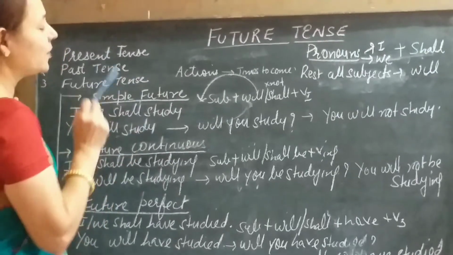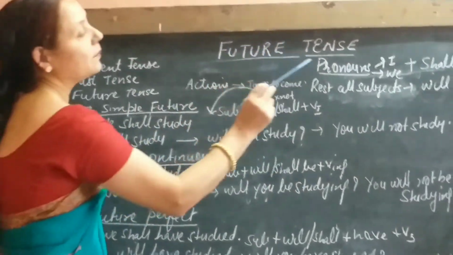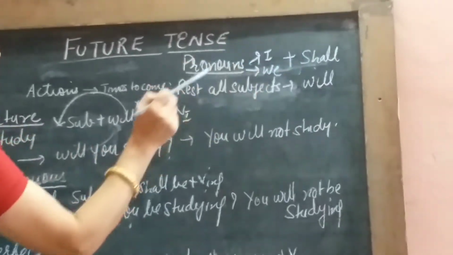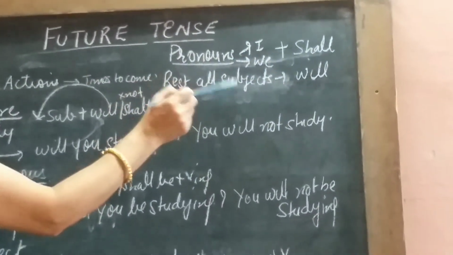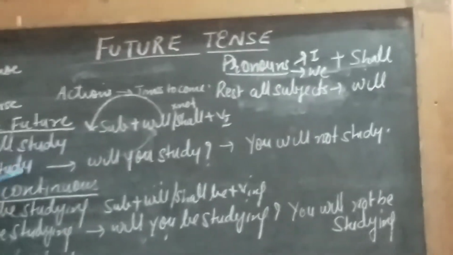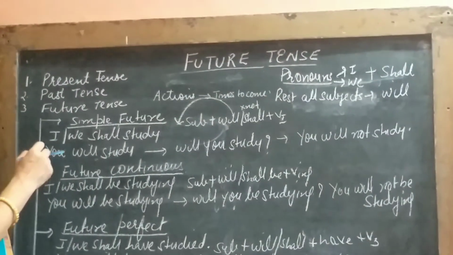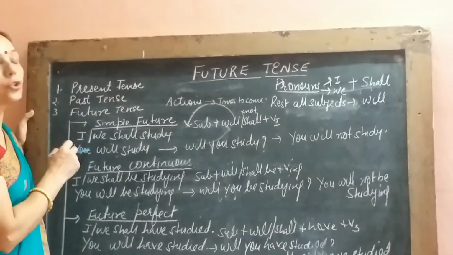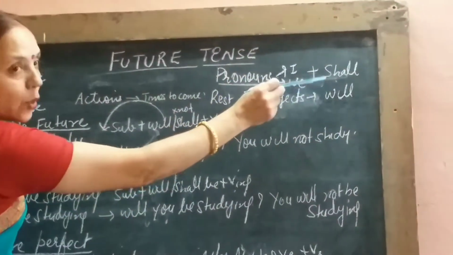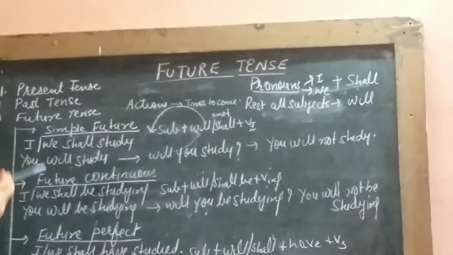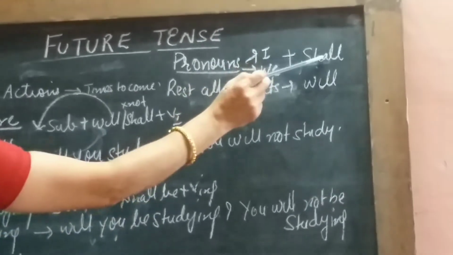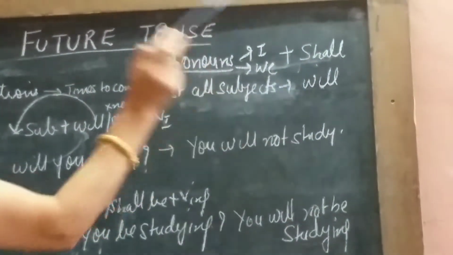Now here, first you must remember that with the pronouns I and we, we use shall, and with the rest of all the subjects, including all other pronouns, we use will. You must have come across sentences like "I will do it." That shows your determination. That will be touched on in modals, where you change the meaning. But for the future, with pronouns I and we use shall, and with all the rest of the subjects we use will.